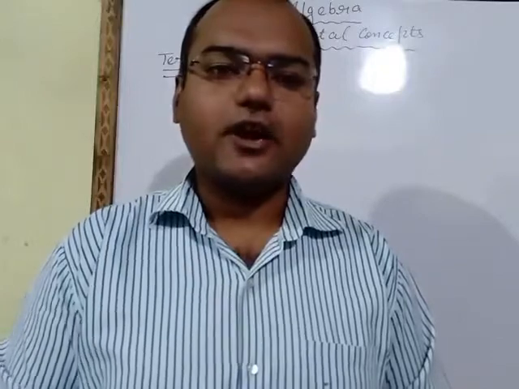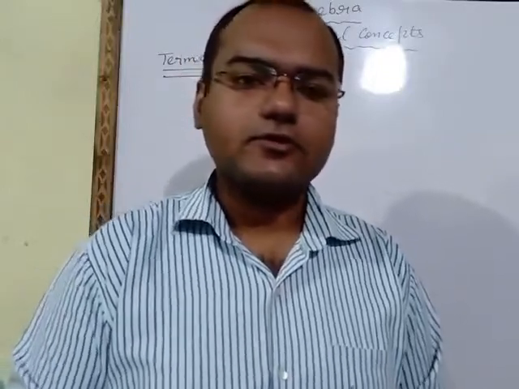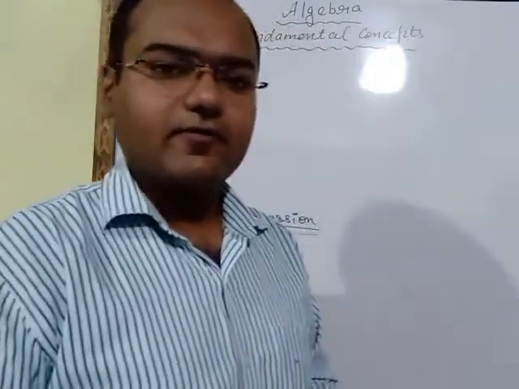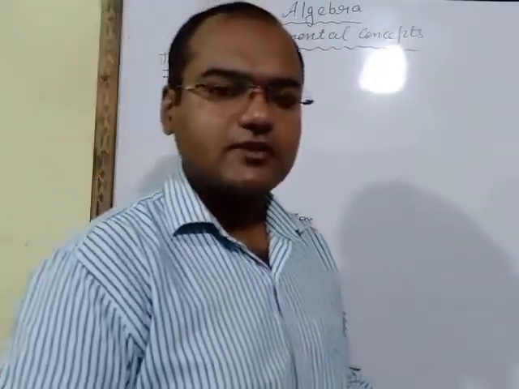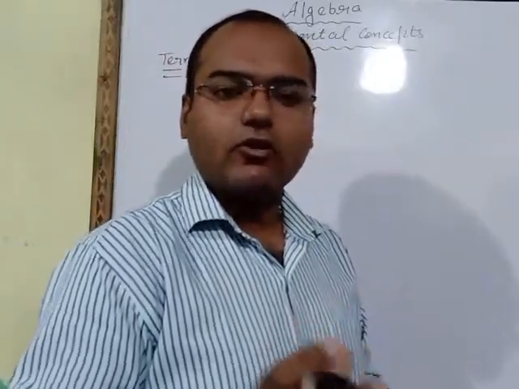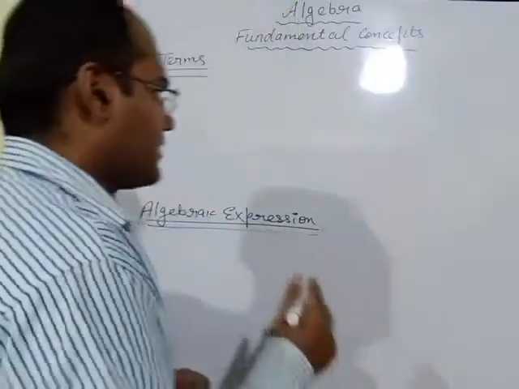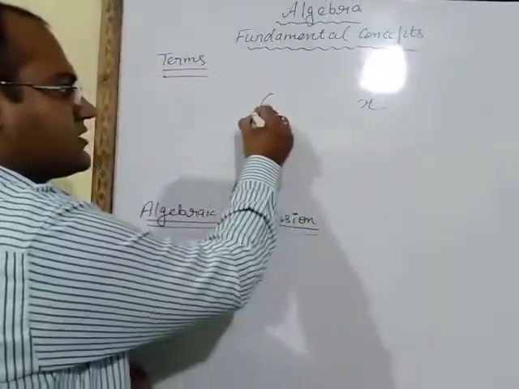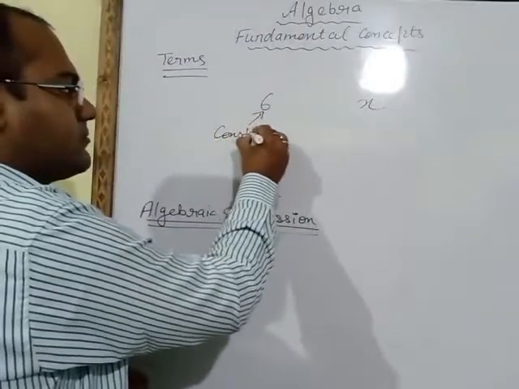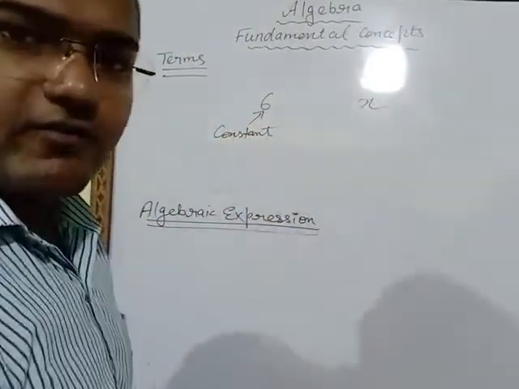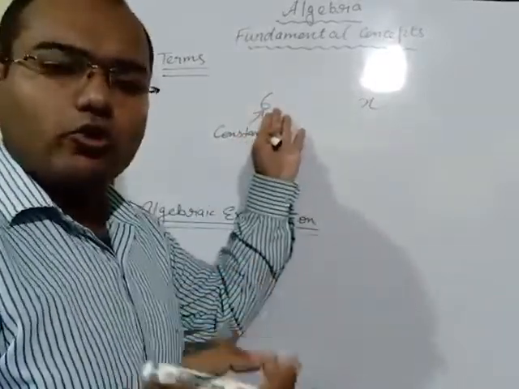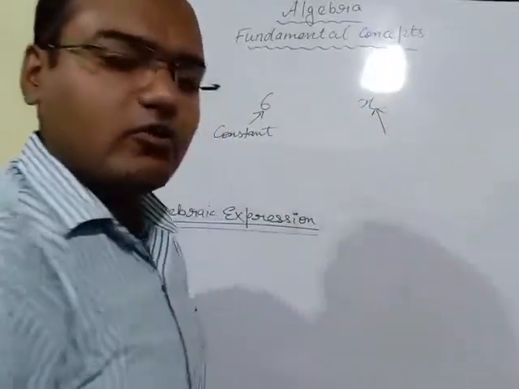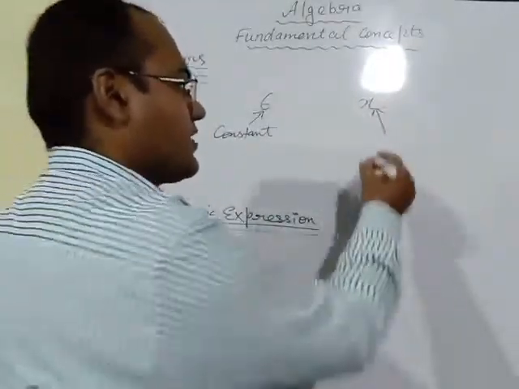Now the next point is terms. What are terms? Literals and variables can be connected with the help of multiplication or division signs. Then such numbers are known as terms. Let's take one example: 6 and x. What is 6? 6 is the constant term, because this is the known value. We know this is 6. The value of x is unknown. We don't know the value of x. That means it is a variable.